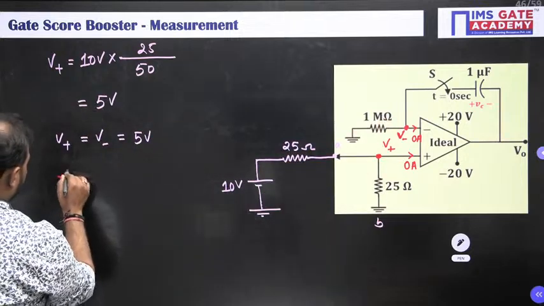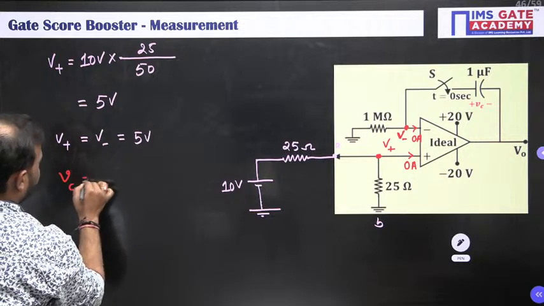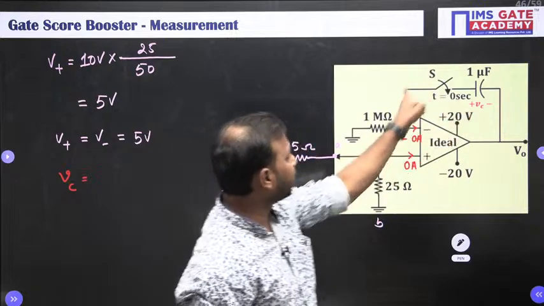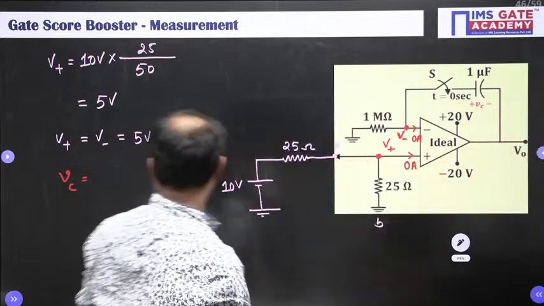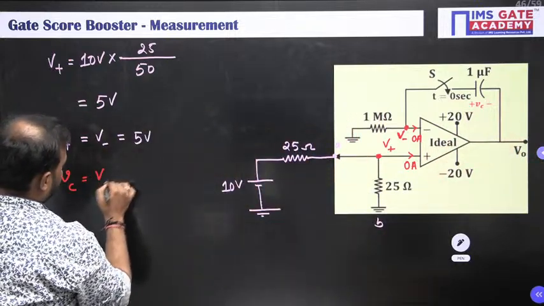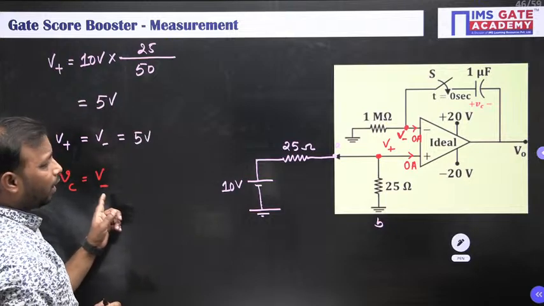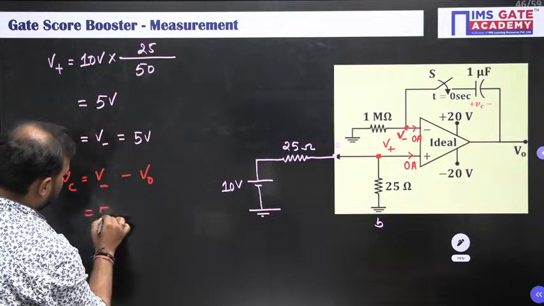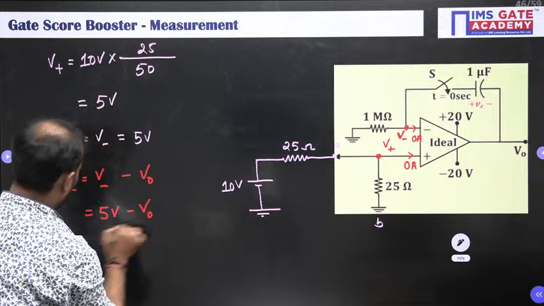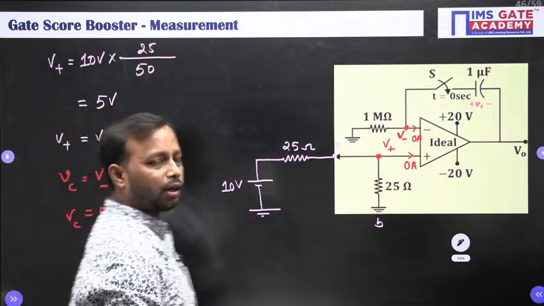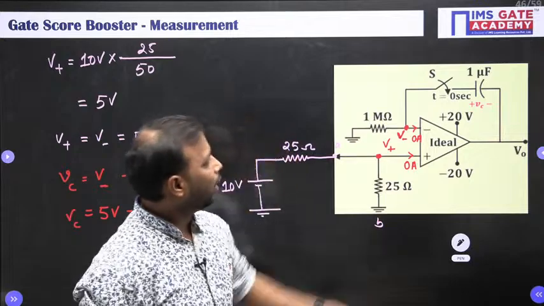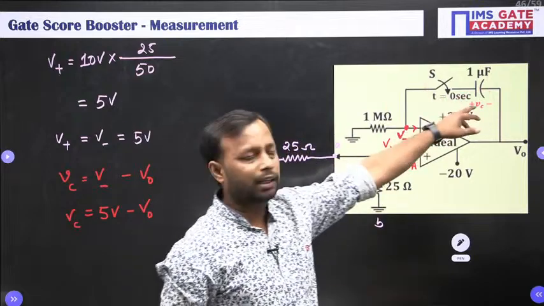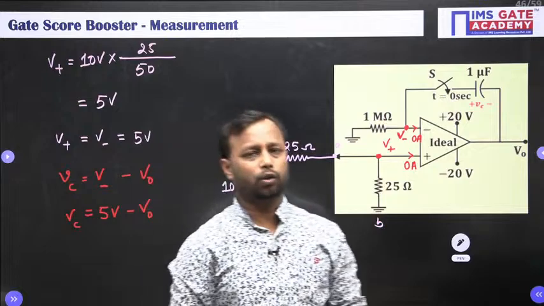VC. See, this is 5 volt, na? So VC, see, the plus sign is at V minus and the negative sign is at V naught. So can I write VC as V minus, meaning the voltage at the inverting terminal, minus the output voltage, and V minus is 5 volt minus V naught, which is unknown. So my task is to calculate VC, or else if I have the current through this capacitor, I can easily find the capacitor voltage by the capacitor voltage equation.